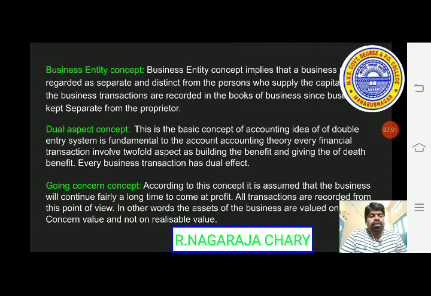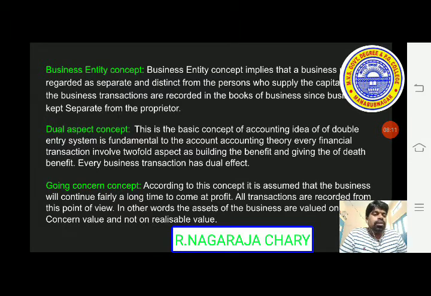To earn profit, the business is established. At the same time, the business will continue for a long time. So when we are establishing a business unit, we will assume that the business entity will continue for a long time, not just for today and tomorrow.